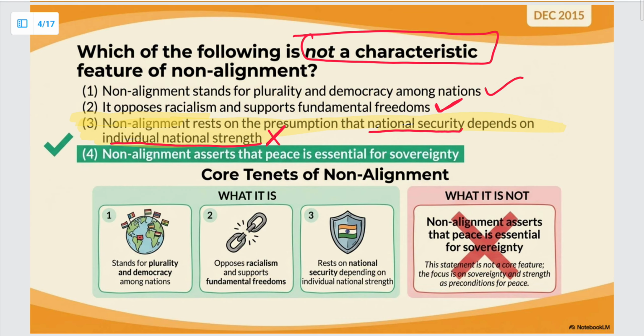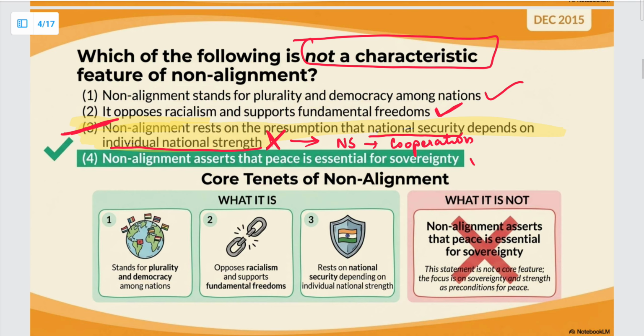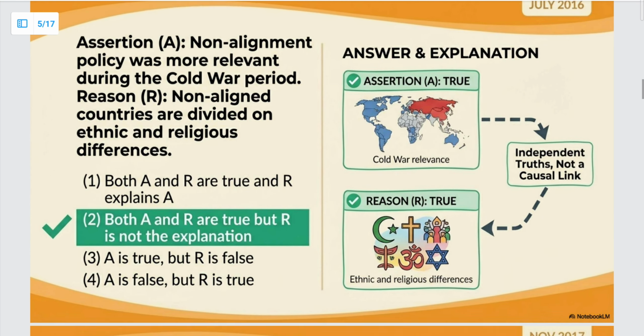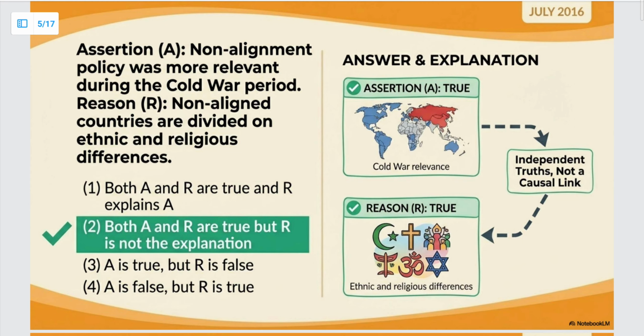Next, non-alignment rests on the presumption that national security depends on individual nation strength. तो ये गलत है. ठीक है. Non-alignment is basically assuming that national security can be ensured via cooperation between different countries. ठीक है. So the third statement is wrong. So this will be the answer. Last statement, non-alignment asserts that peace is essential for sovereignty. This is also correct.